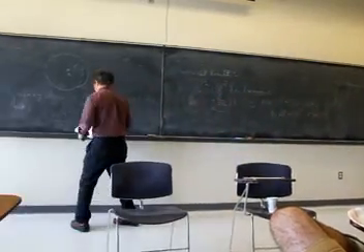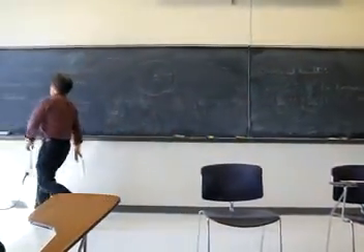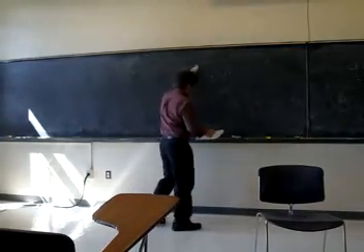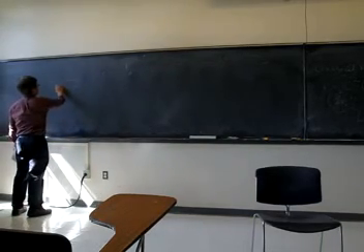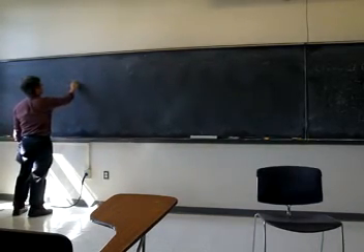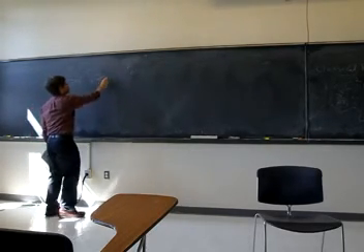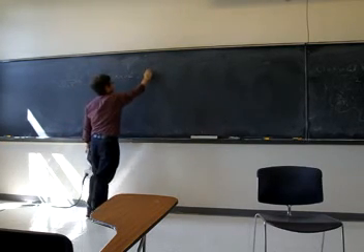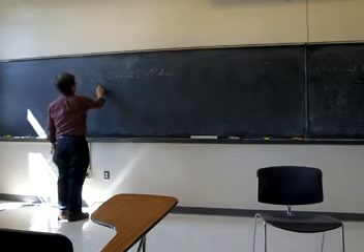And now what I'm going to do is multiply and divide by r to the power n minus 1, so that I get 1 over omega n times r to the n minus 1 times the integral of the normal derivative of f of x plus r omega, times r to the n minus 1 d omega over the n minus 1 sphere.